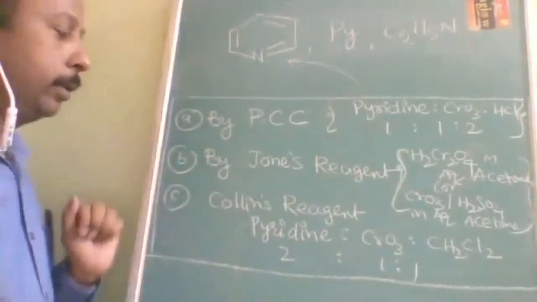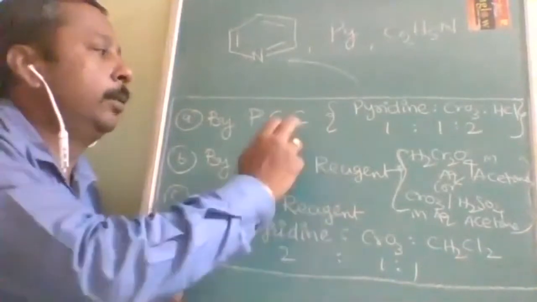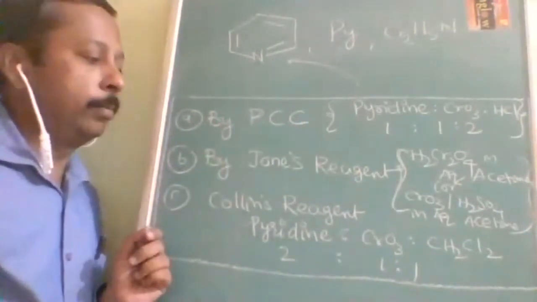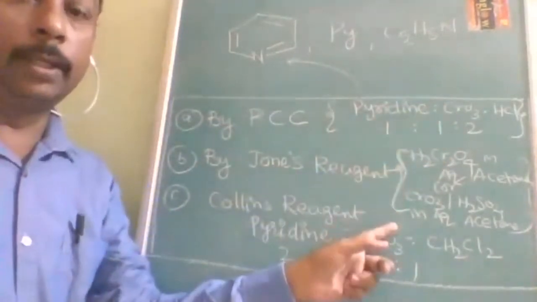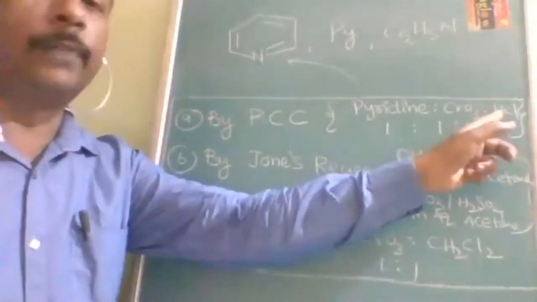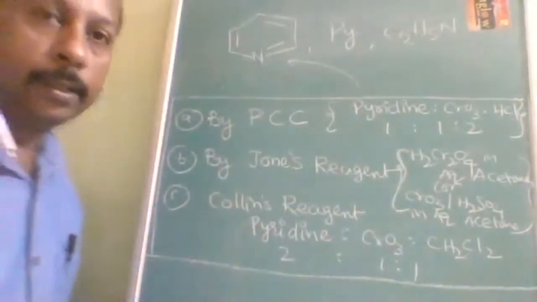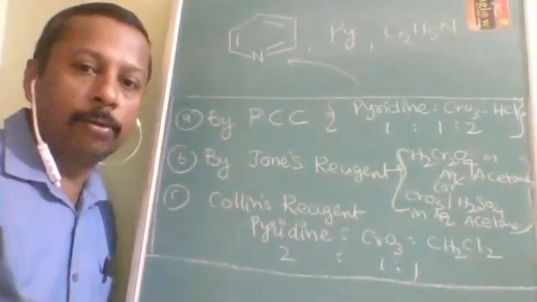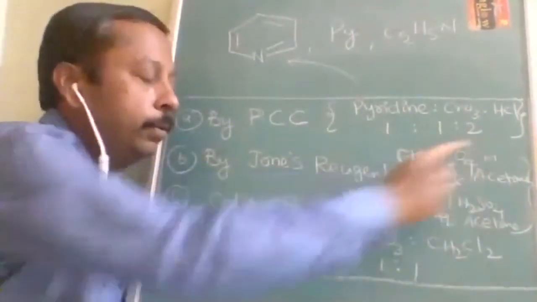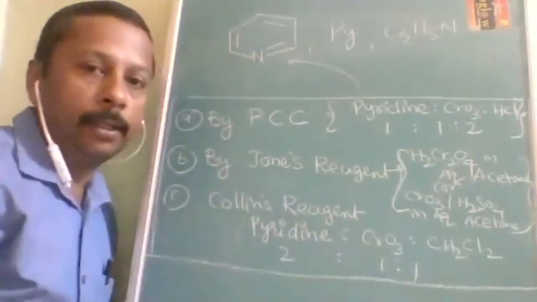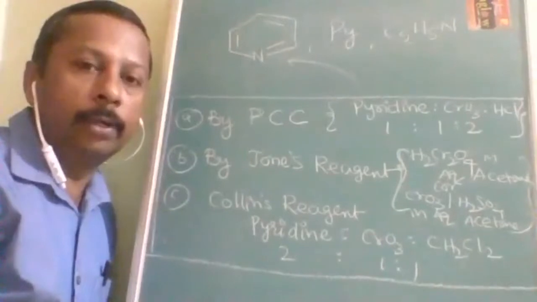The third one is Collins reagent. Collins reagent and PCC are almost the same. Here pyridine is there and CrO3 is there, but only in place of HCl we are using dichloromethane, CH2Cl2. And here the ratio also changes: that is 1:2 and this is 2:1. So these three are mild oxidizing agents. What are they going to give you?